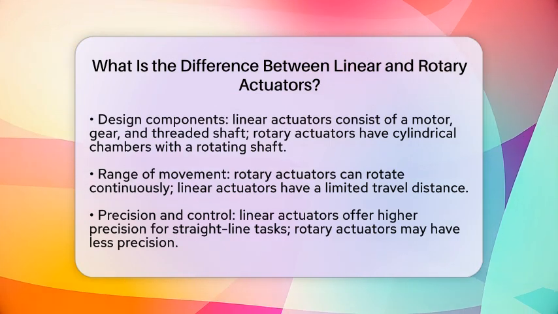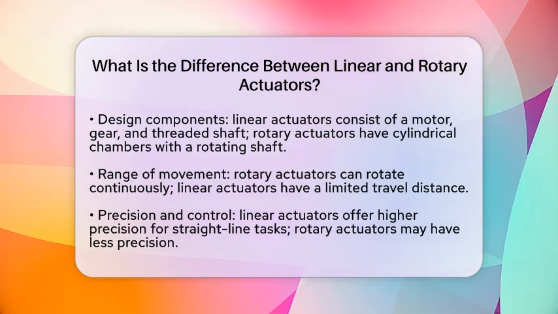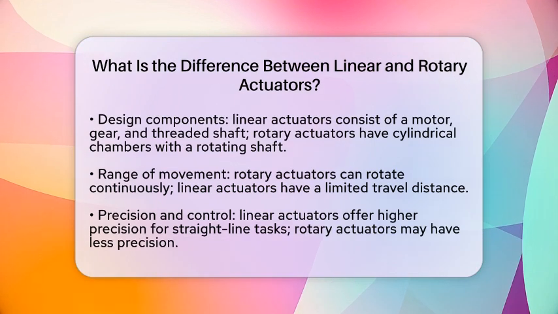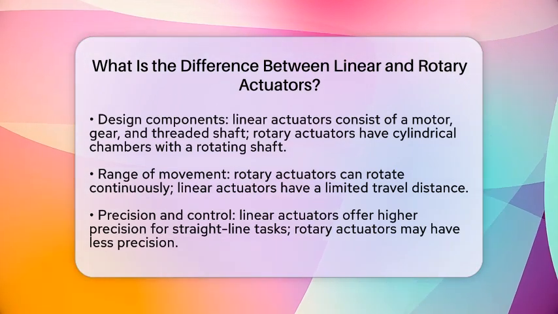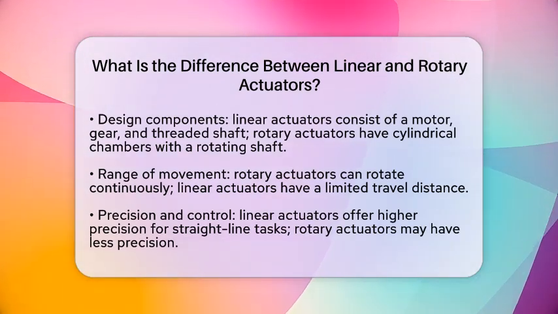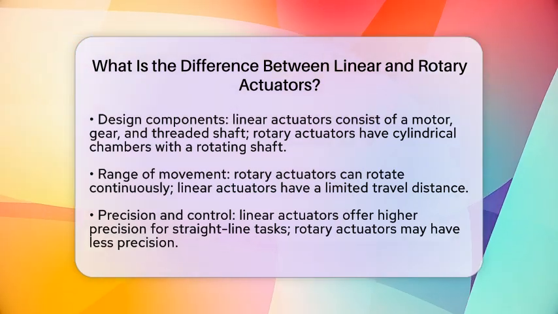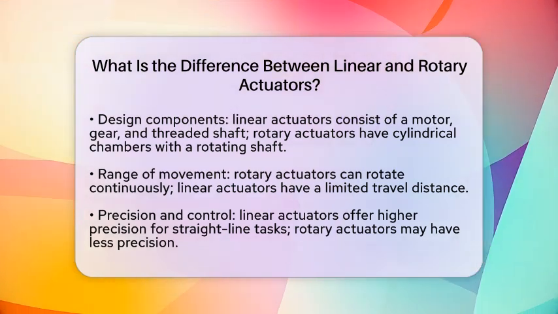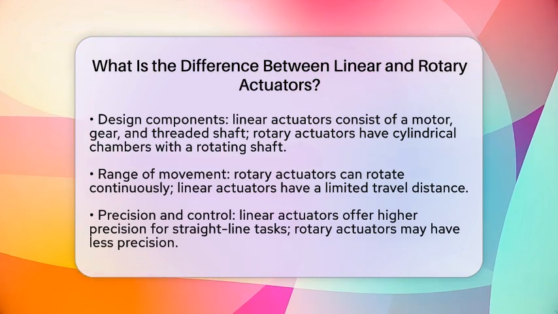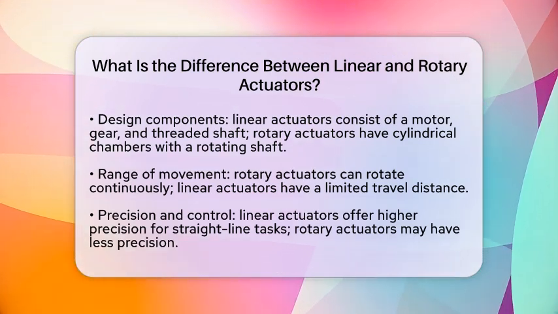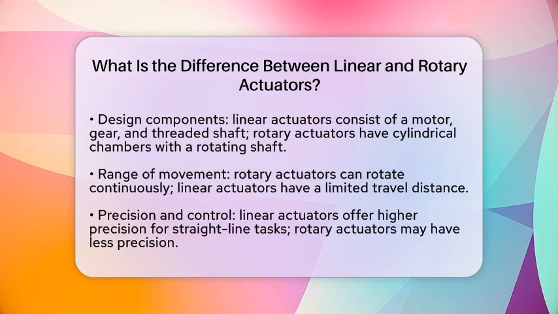Precision and control are also key factors. Linear actuators generally offer higher precision for positioning tasks along a straight line. This makes them suitable for applications that require exact displacement. Rotary actuators provide controlled rotation but may have less precision depending on the model.